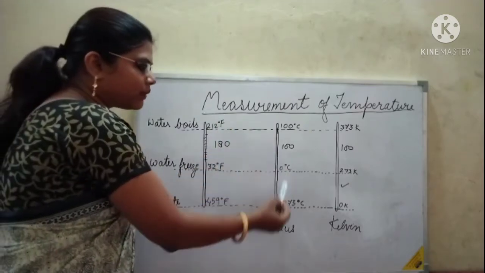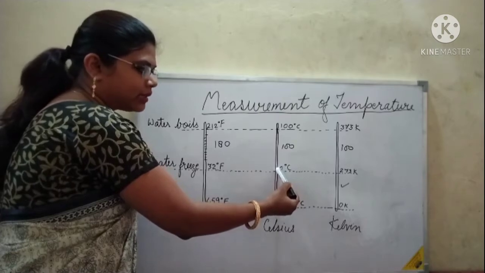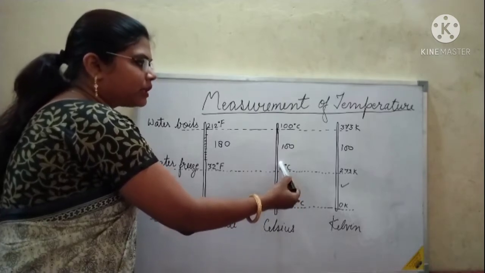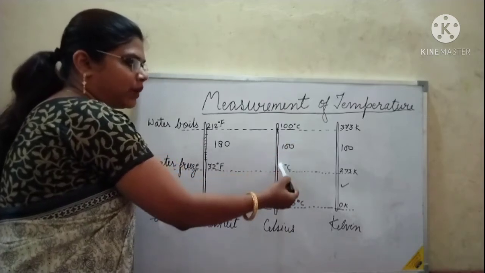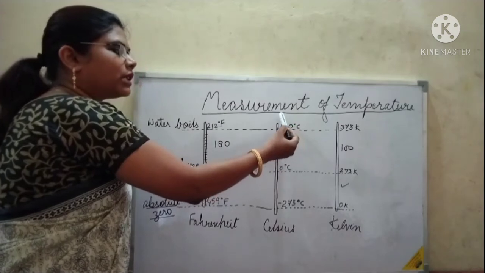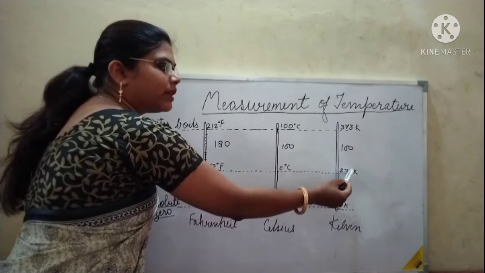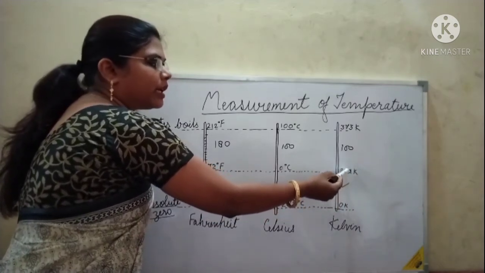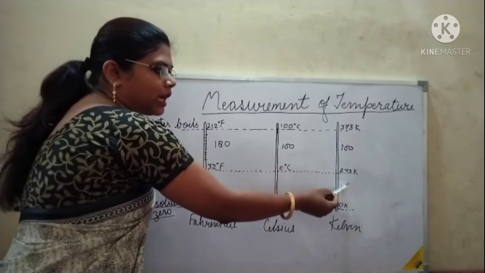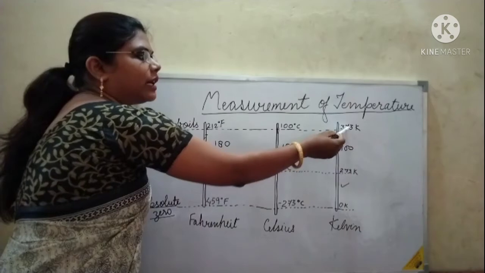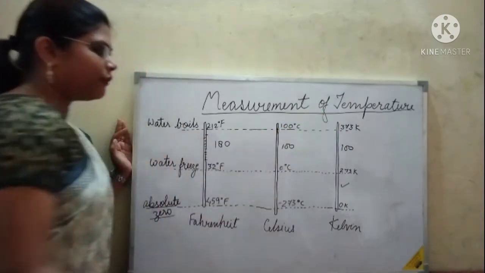In the case of Celsius, at 0 degree Celsius the water freezes, and from above 0 degree to 100 degree Celsius the water remains in the liquid state, and above that the water changes into the gaseous state. In the same way with Kelvin also, at 273 Kelvin the water remains in the liquid state, that is water. Below that it changes into the ice form, that is solid, and above 373 Kelvin the water changes into vapor state. Fine.